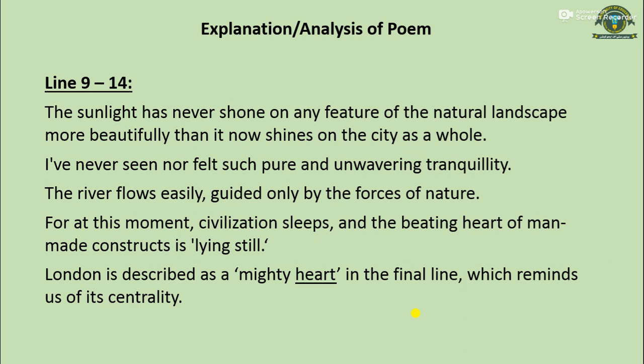So the imagery about the sun and its light on the features and the structures of the city basically belongs to the subtext of the poem.